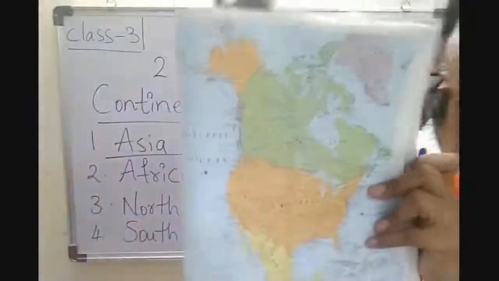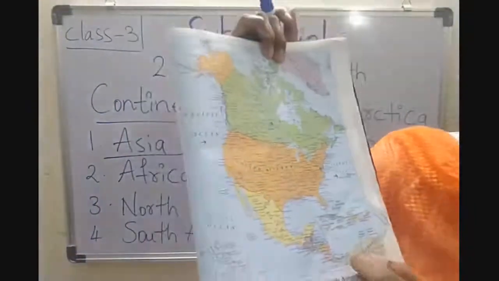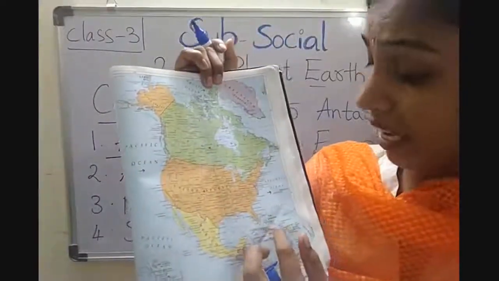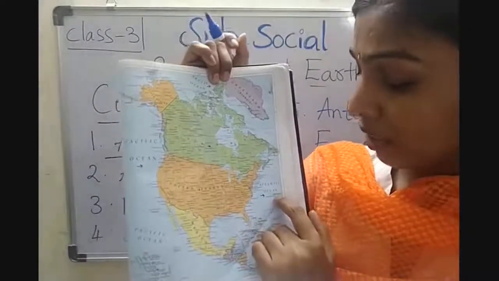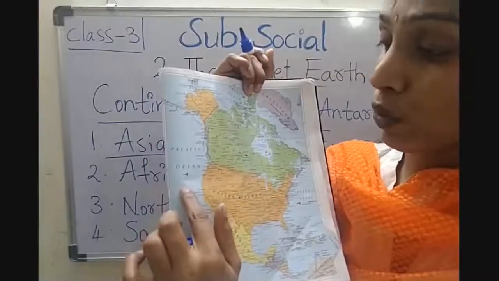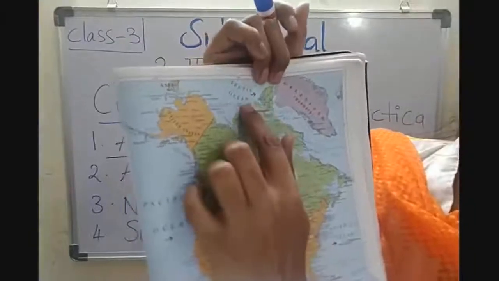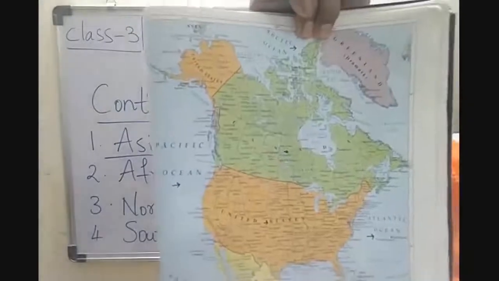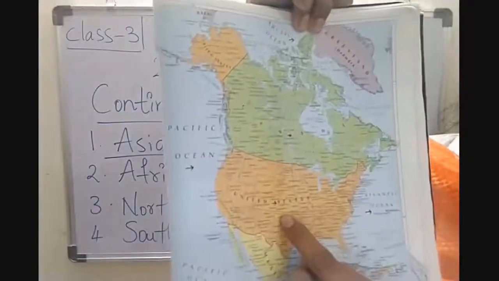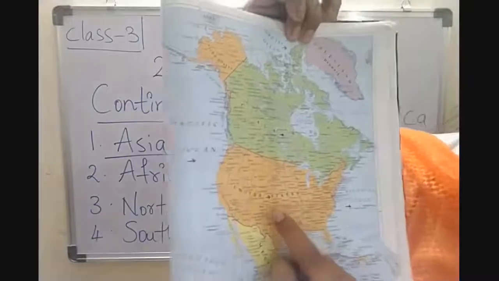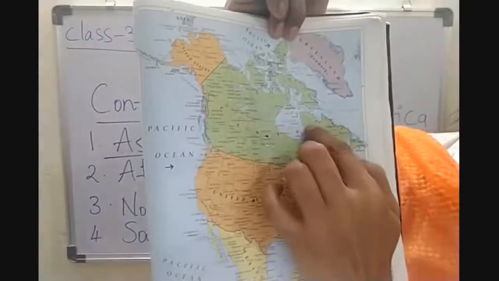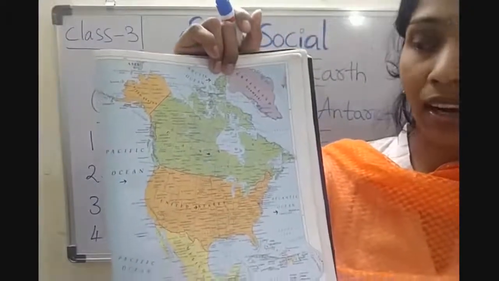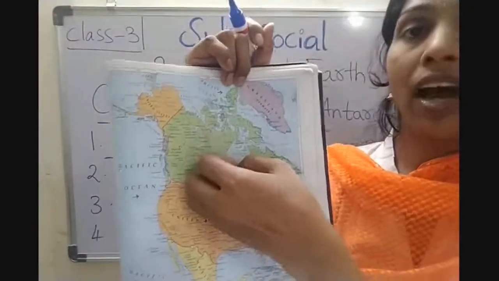Look at me, children. North America. North America is surrounded by water bodies on three sides. Atlantic Ocean on the east, Pacific Ocean on the west, Arctic Ocean on the north. Children, some of the world's richest and most technologically advanced countries like USA and Canada, USA means United States of America, are located in North America.